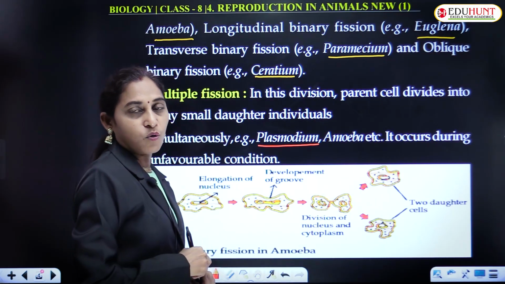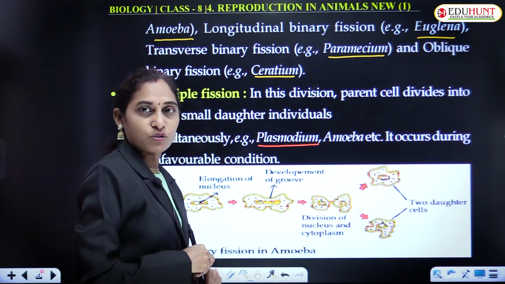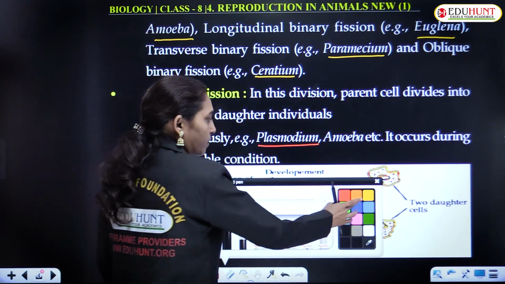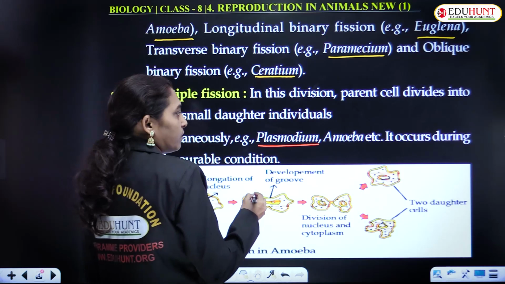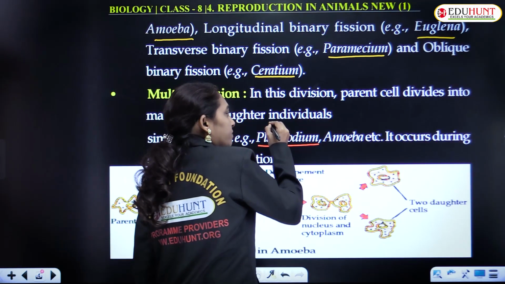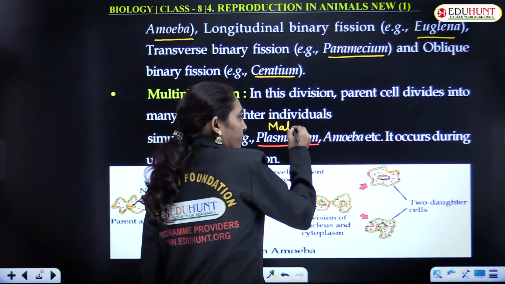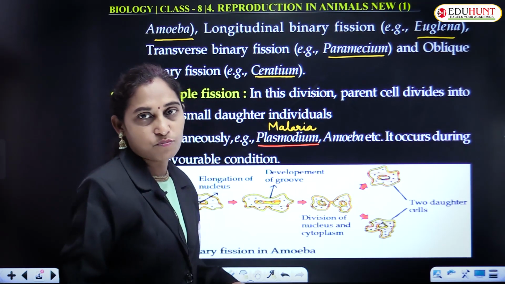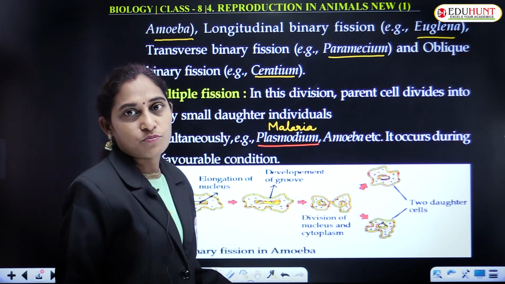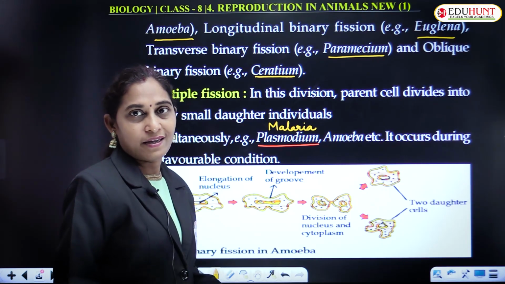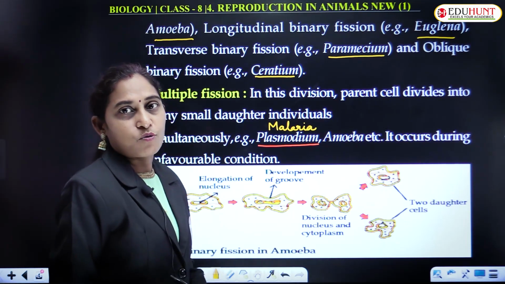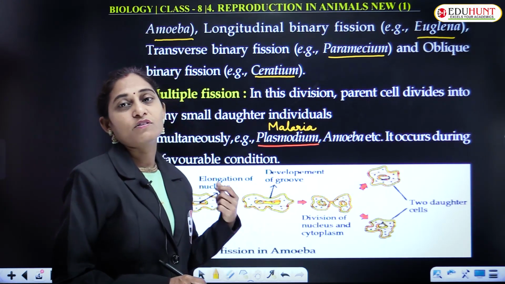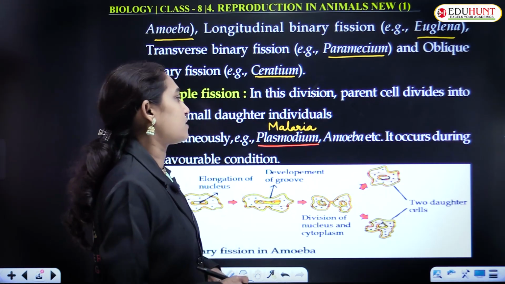Plasmodium. Plasmodium, the protozoan which causes malaria. The causative organism of malaria is Plasmodium. There are different species of Plasmodium: Plasmodium falciparum, Plasmodium vivax, Plasmodium malariae, and Plasmodium ovale. These are the different species of Plasmodium parasite which cause malaria disease.